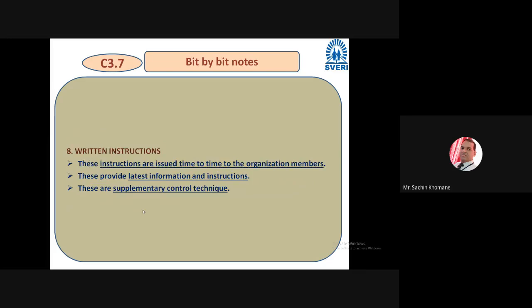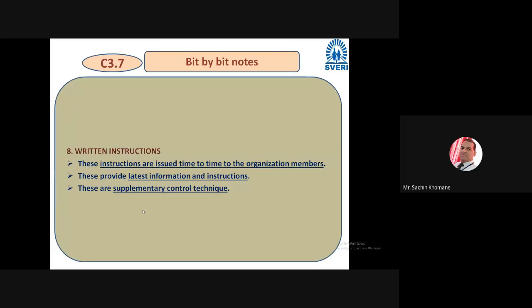Okay, and the last technique is written instruction. These instructions give the organization the latest information and instruction from time to time. These are supplements, like a tool used for good results. It is secondary, you can say.